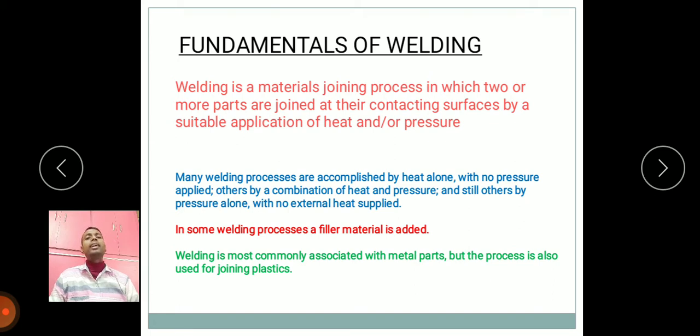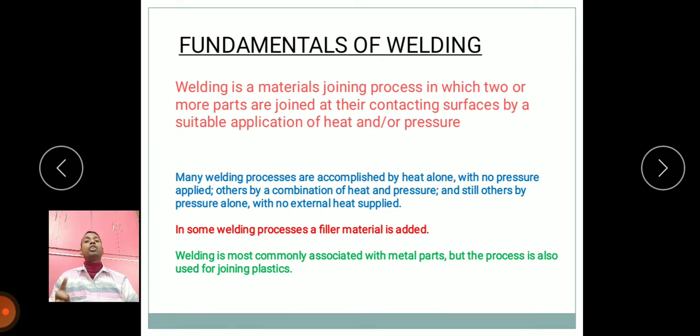Why is heat required? Heat is required to melt the contacting surface and melting zone. Without melting, the two materials cannot join. Many welding processes are accomplished by heat alone with no pressure applied, others by a combination of heat and pressure, and still others by pressure only with no external heat supply.